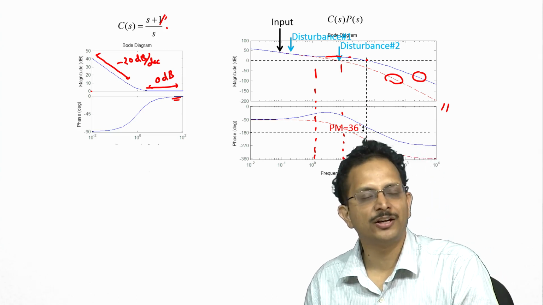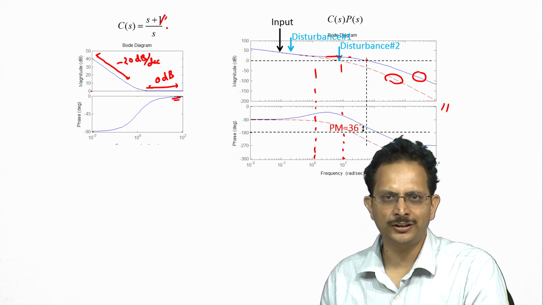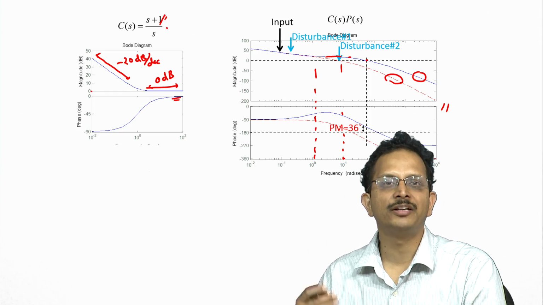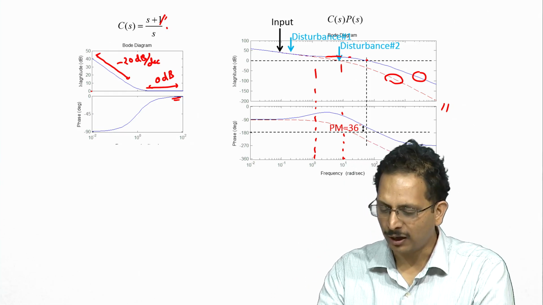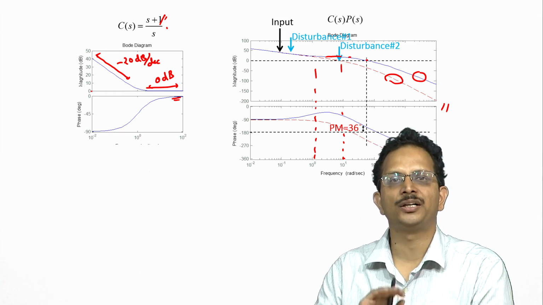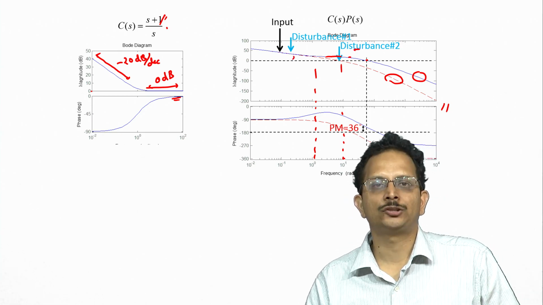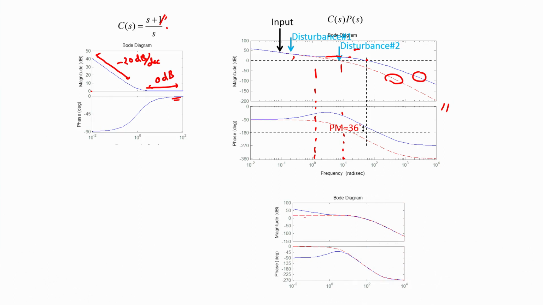We had set for ourselves a phase margin of 40 degrees, and with this new controller we have got a phase margin of 36 degrees. It is a little bit lesser than what we had set for ourselves, but the small difference is not very significant. So we shall not introduce any additional complexity to this controller structure to correct for the small difference in phase margin. We shall stop the design at this point. Before we look at the time domain disturbance rejection performance, I have also plotted here the Bode plot of the original plant and the Bode plot of the new controller. So this is the Bode plot of the new controller, and this red dashed curve is the Bode plot of the original plant.